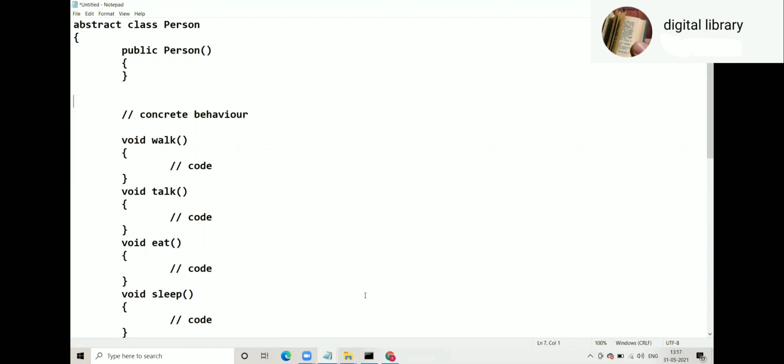So when you create an object of the child class, the object of that abstract class will be there inside it. But you can't directly create it. You can't say Person p is equal to new Person. That can't happen. But at the same time, Person p is equal to new Teacher, Person p is equal to new Soldier, Person p is equal to new Housewife, and p dot walk, talk, eat, sleep, perform duties, late binding. Everything is possible.